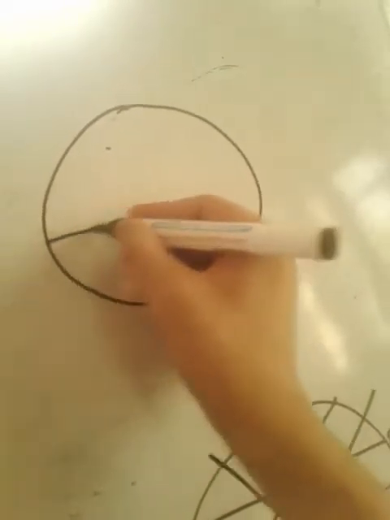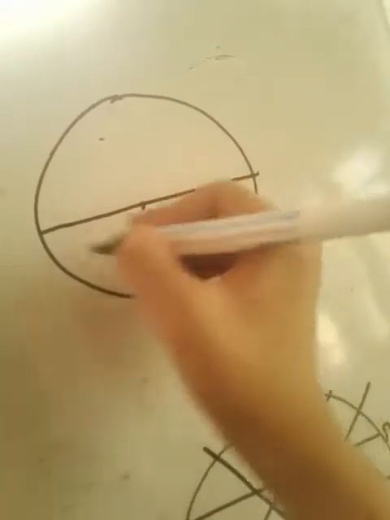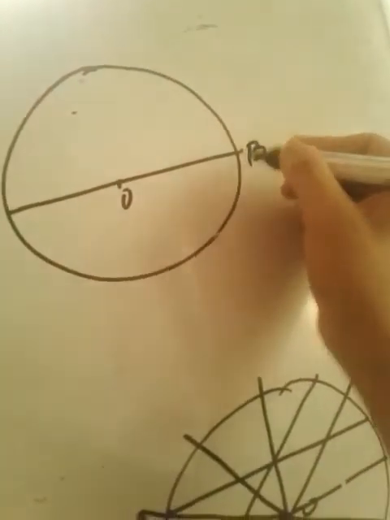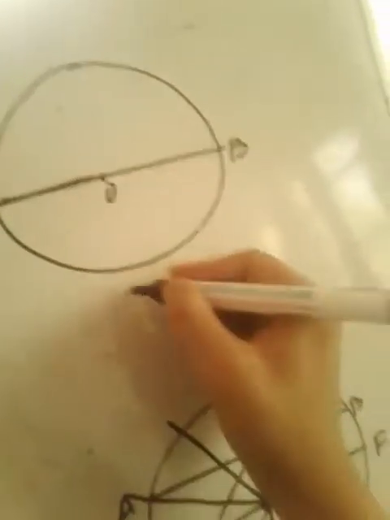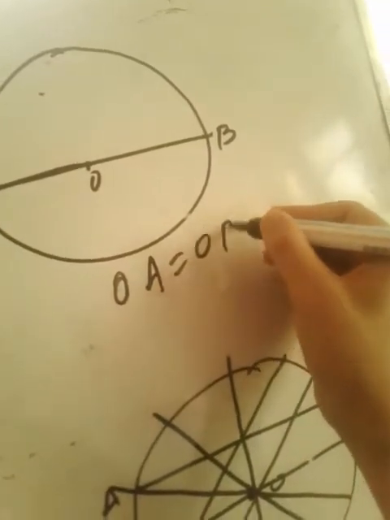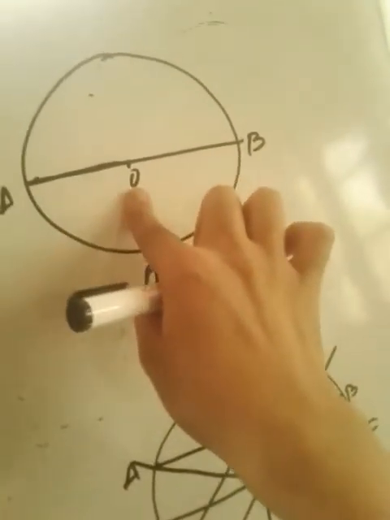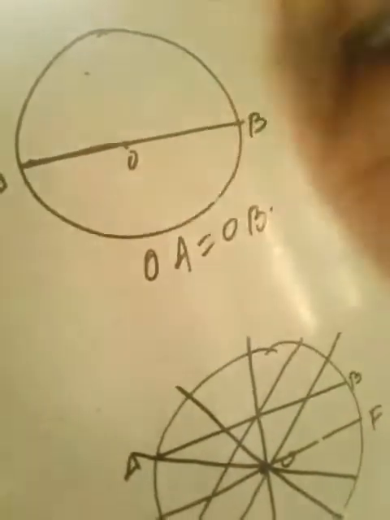I will again explain one thing here. Suppose this is a circle, and AB is your diameter. It means we can say OA equals OB, as radii of the same circle, from the definition.